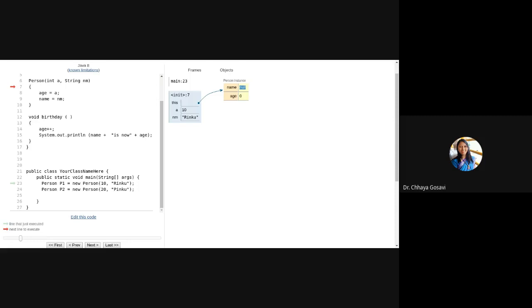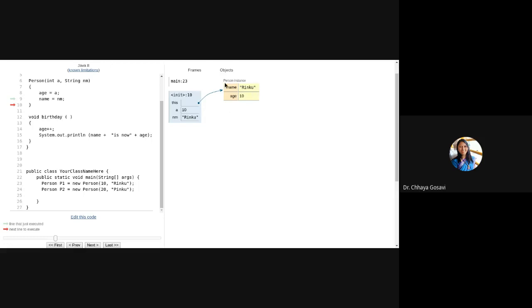But in Java, strings are considered objects, so you can directly assign the name string to the name string in our example. So I'm pressing next. So age is modified to 10 and name is modified to Rinku.